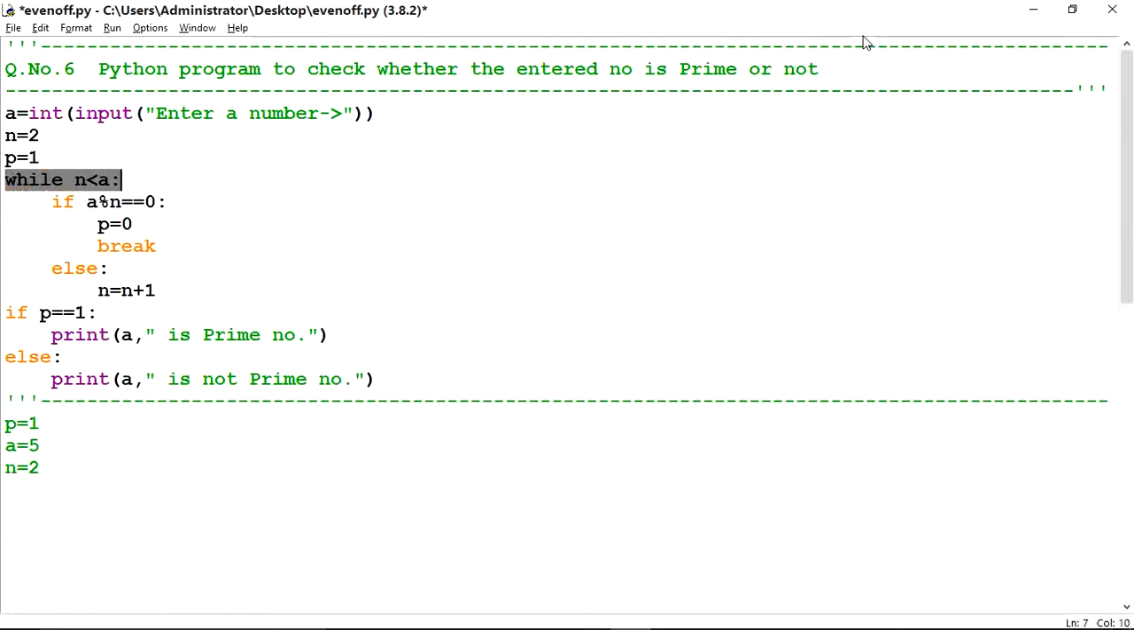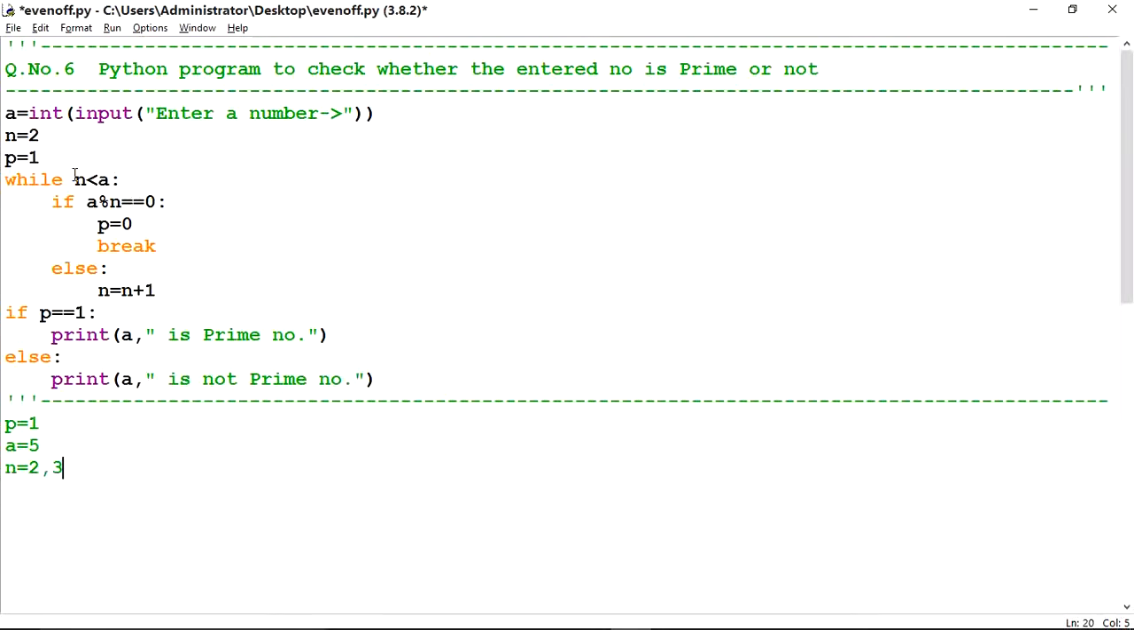So first of all, it will check n is less than a. What is the value of n? 2. And the value of a is 5. 2 is less than 5, correct. So it will check this condition: if a mod n is equal to 0. The value of a is 5. 5 is divided by 2, the mod is not coming 0. No, the condition is false. So it will come to the else part. Increase the value of n. So here it will become 3.